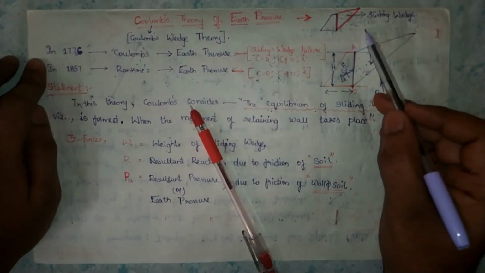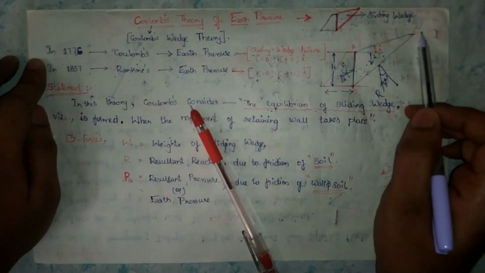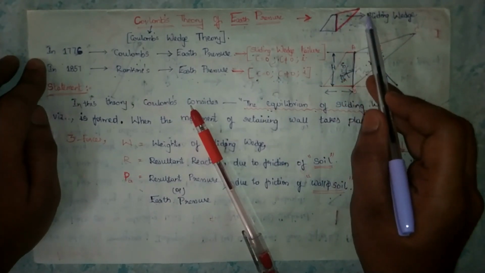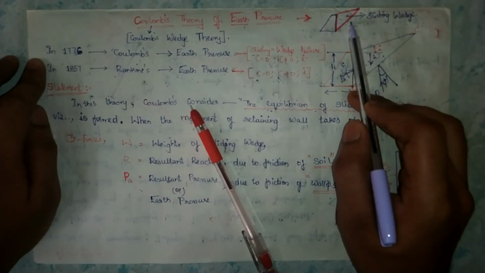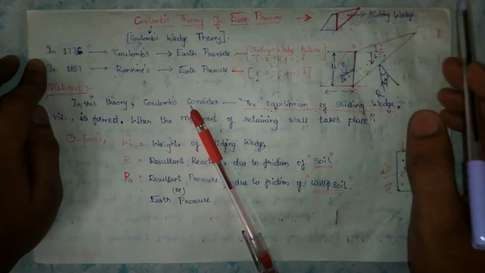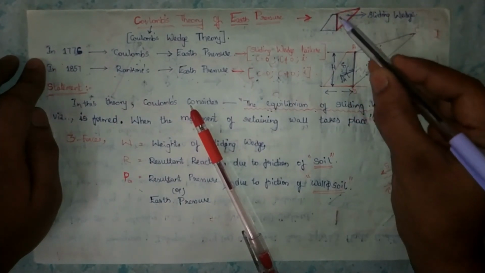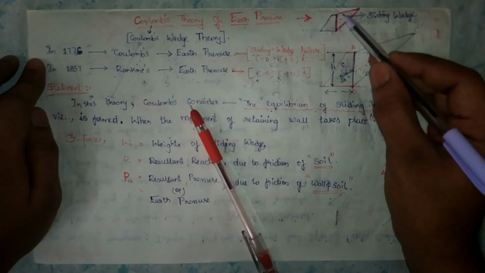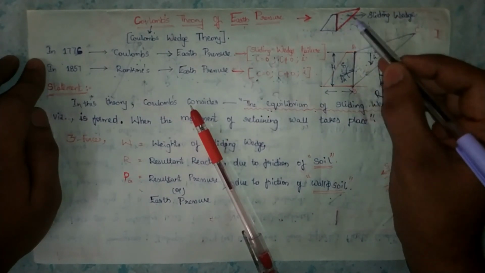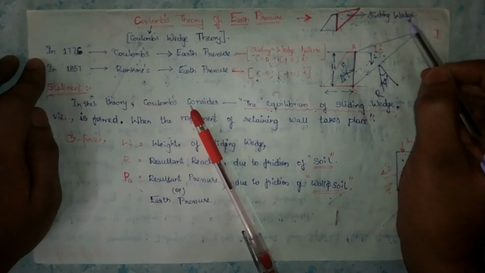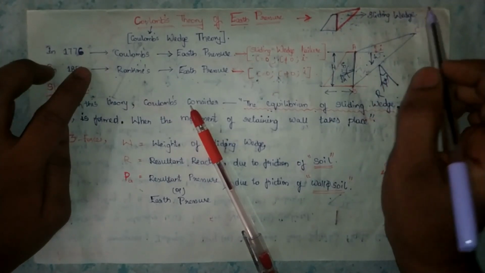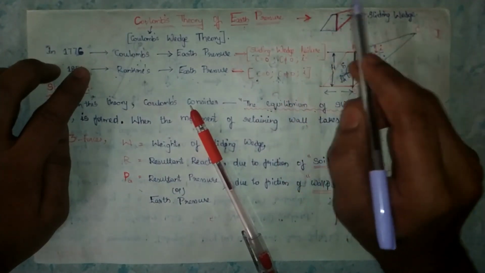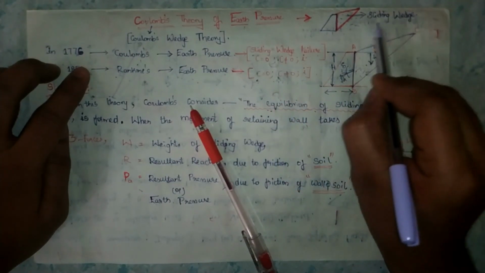Here we are seeing a small figure of the retaining wall, and this is the back surface of the soil. In this small figure we observe a small triangular shape. The triangular shape is called a sliding wedge. That's why Coulomb determined the earth pressure especially on this sliding wedge.